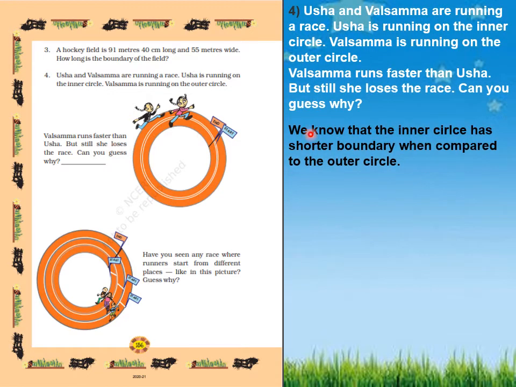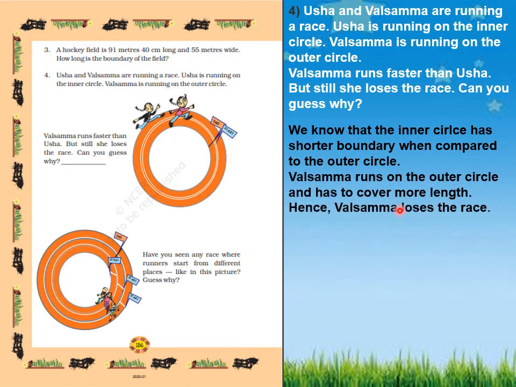Because we know that the inner circle has a shorter boundary compared to the outer circle. Valsamma runs on the outer circle. Where is she running? She is running on the outer circle, which has to cover more land. That has more land. Hence Valsamma loses the race.